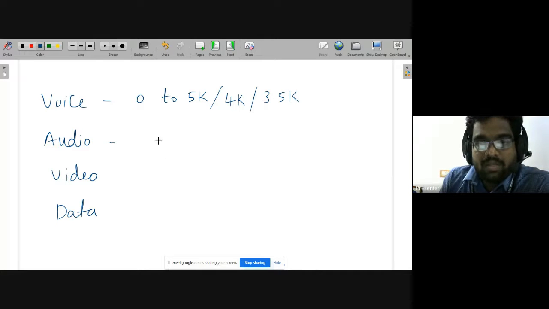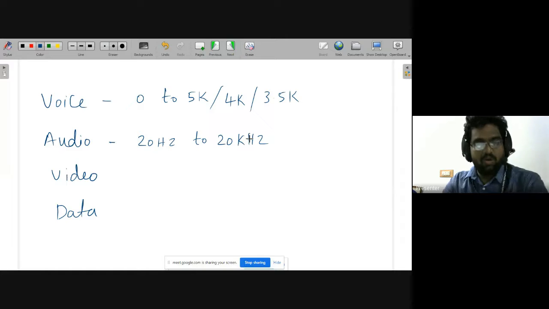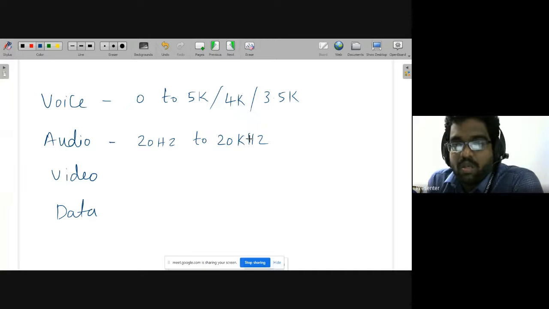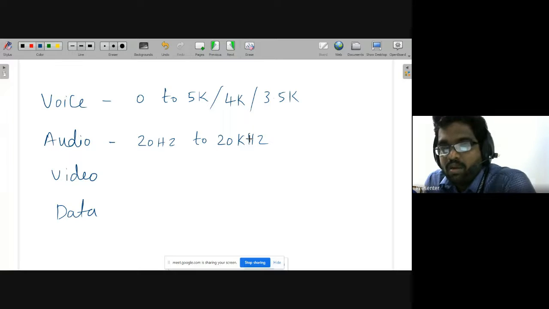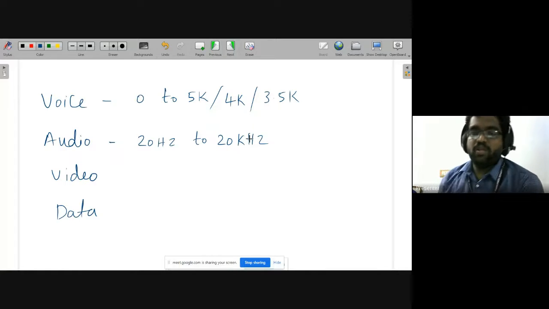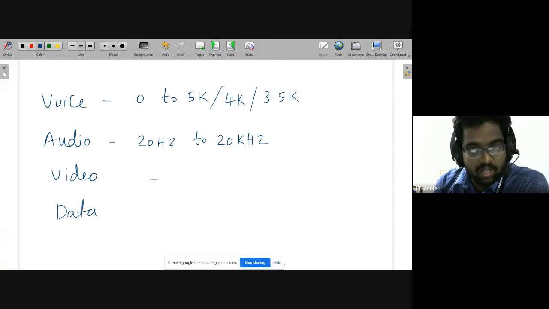Next, the audio signal will have a frequency range from 20 hertz to 20 kilohertz. Then what is the difference between audio and voice? Audio means a combination of voice as well as music. Generally music will have high frequencies as compared to our voice. Musical instruments produce high frequency. That's why audio goes from 20 hertz to 20 kilohertz.